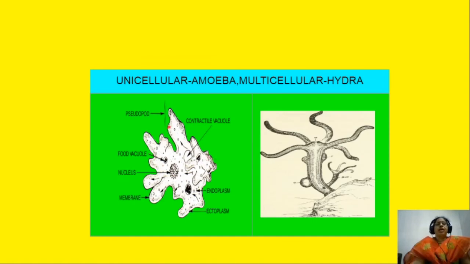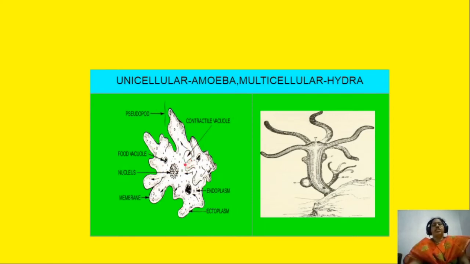Here, the classification of living beings are two types according to the cells. They are unicellular organisms and multicellular organisms. Here, unicellular organisms are having only one cell in its body. For example, here the living organism amoeba is having only one cell in its body. All life processes are taking place in its one cell.